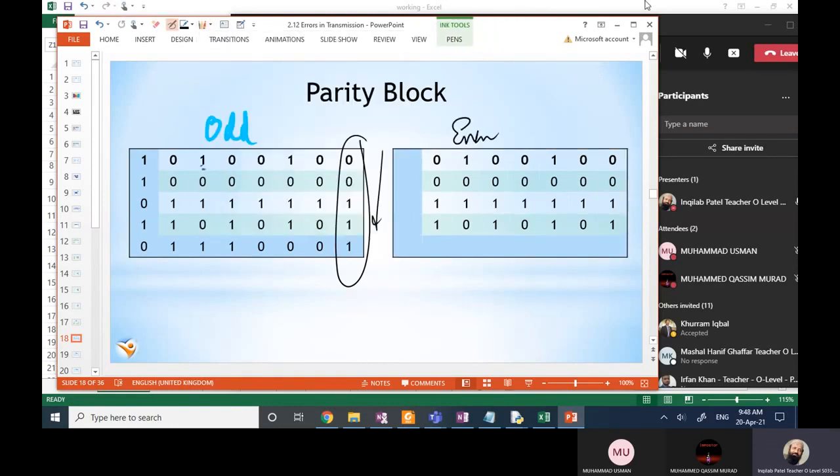So now it will be 0, 0, 1 and 0. Then it will be 0, 1, 1, 1, 0, 0, 0.